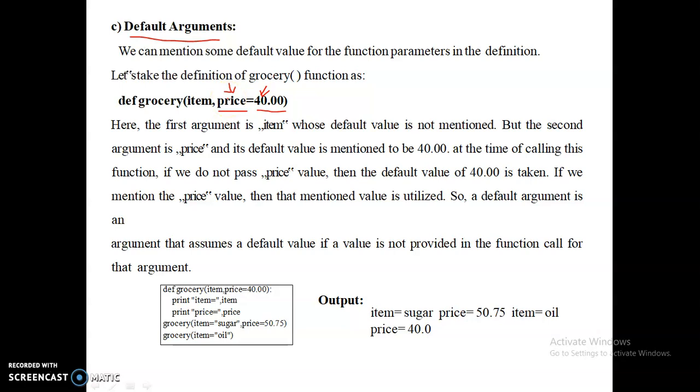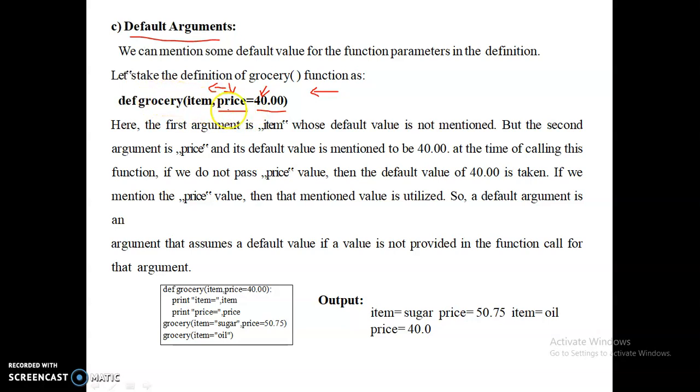Generally in any language, whenever you declare a variable, by default it has some value. In the same way here, we can create a formal parameter with our required default value. And this default value specification must start from the right to the left. So you must start from the last argument, and you can move to the left side. After specifying a default value for the price, you can go for the item with a default value, and so on.